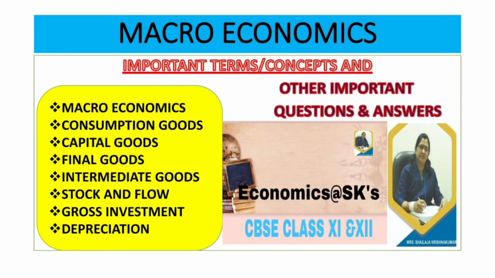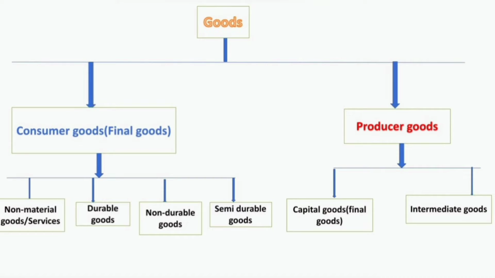To see goods and services. Goods and services are the output of an economic system. Goods are tangible, they are visible, and they are sold to the consumers, while services are tasks performed for the benefit of the recipients. They are intangible, they are invisible.